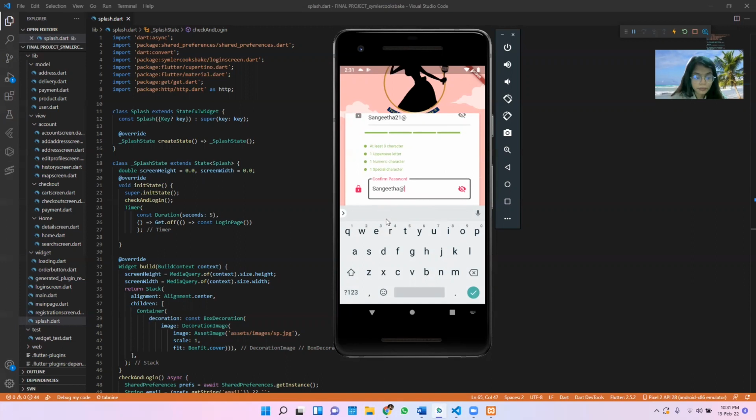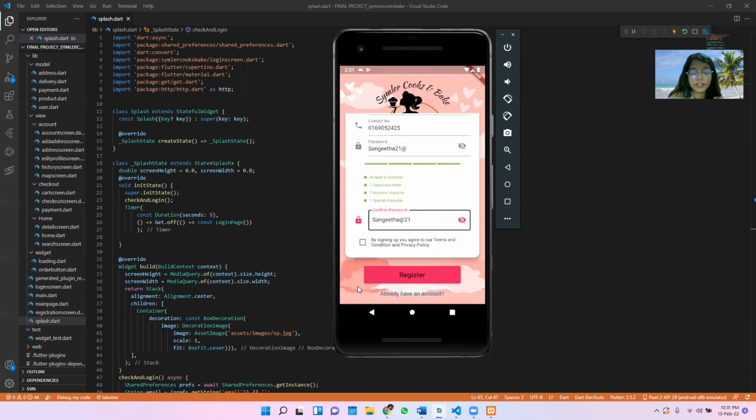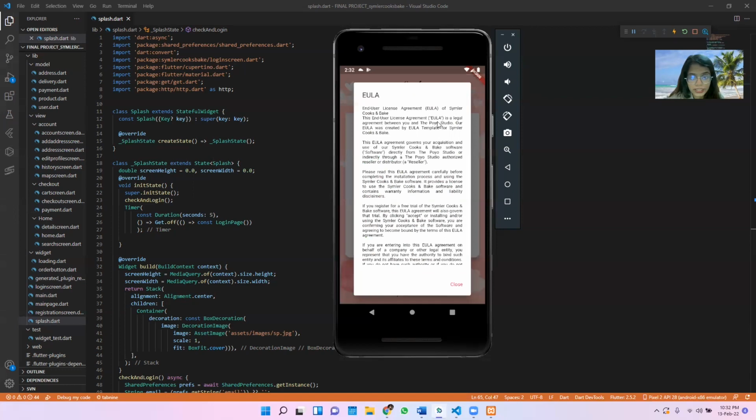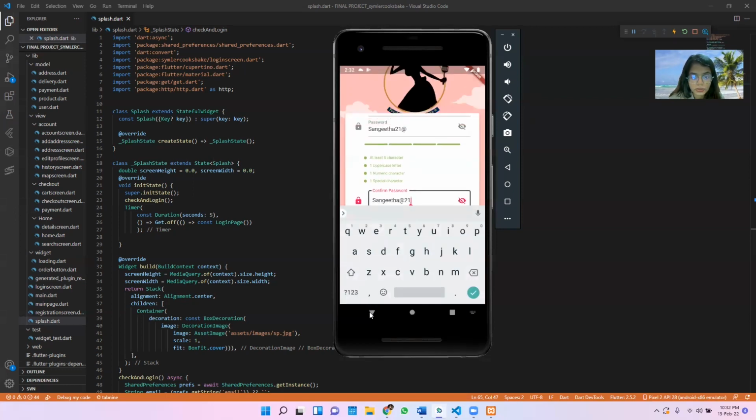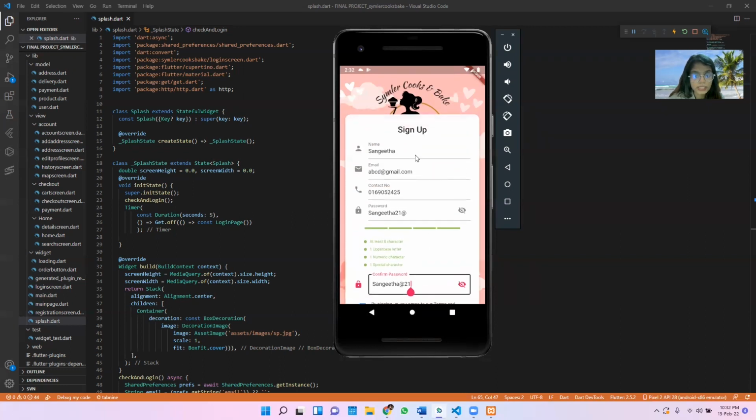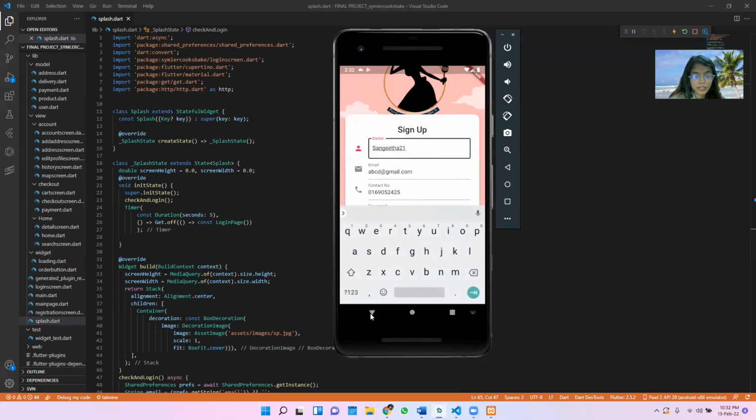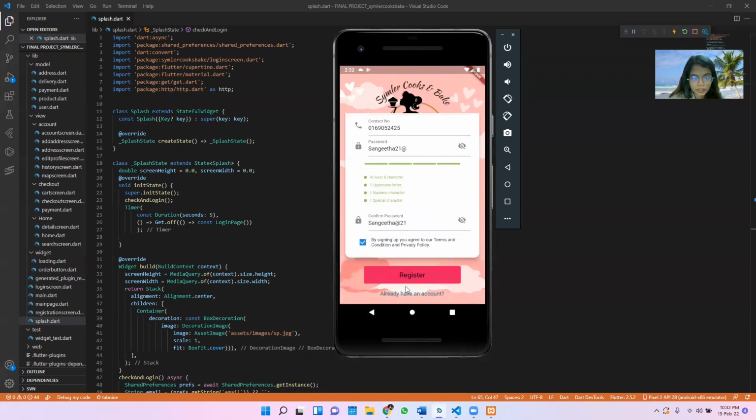Whenever you type, one by one, once you fulfill a requirement, for example 8 characters, it will turn green so that you know whether you already meet the requirement or not. And here we have the EULA agreement form, and let's see what happens if I put a numeric in the name.